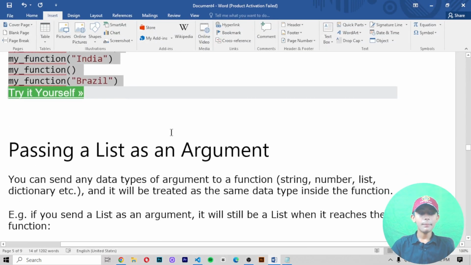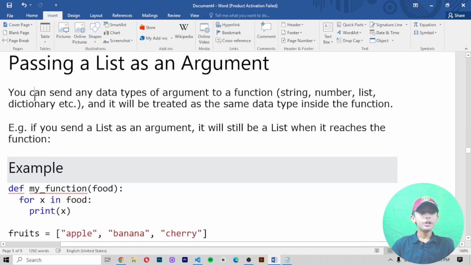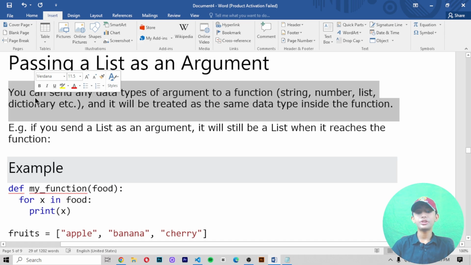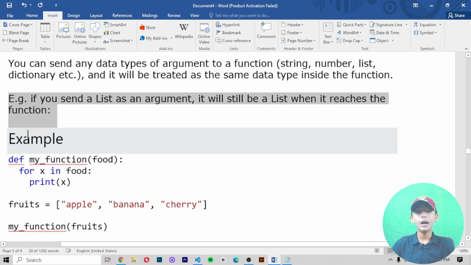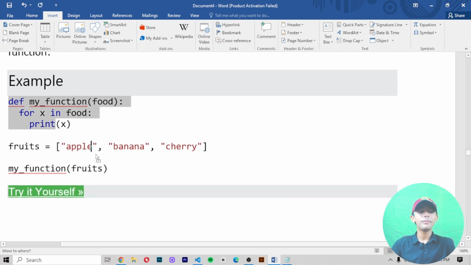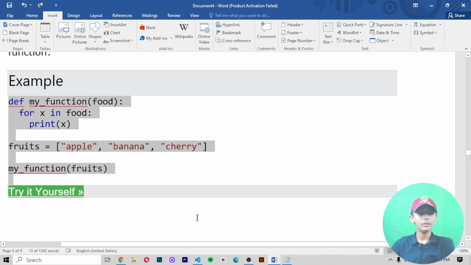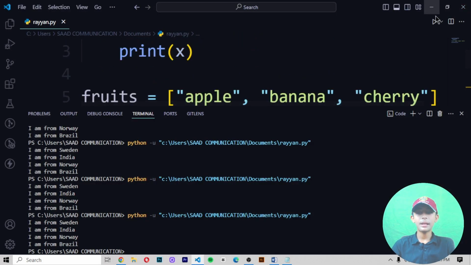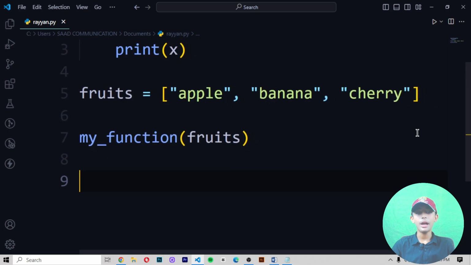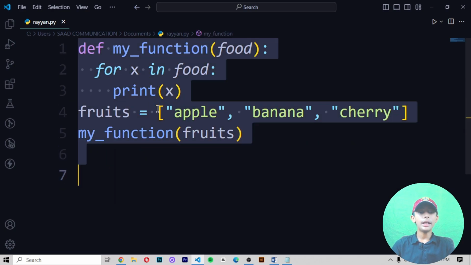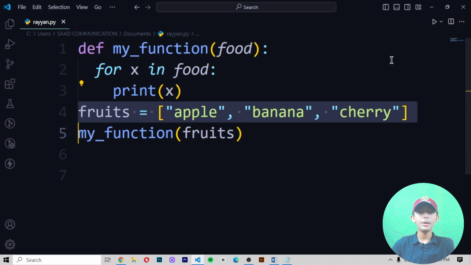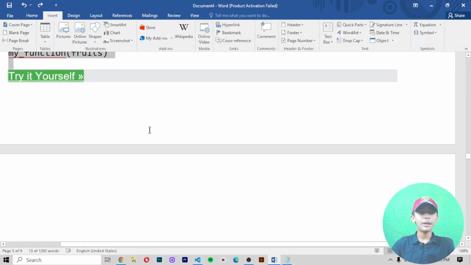So now, passing a list as an argument. You can send any data type of argument to a function: string, number, list, dictionary, etc. And it will be treated as the same data type inside the function. For example, if you send a list as an argument, it will still be a list when it reaches the function. In this example, let's copy that example and paste it, save it, and it should give me apple, banana, cherry. Why? Because first of all I write print x, then I say in the fruits list I write apple, banana, then cherry. So that's why it gives me apple, banana, cherry.